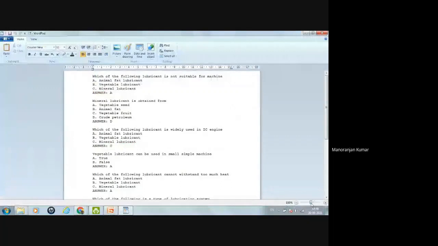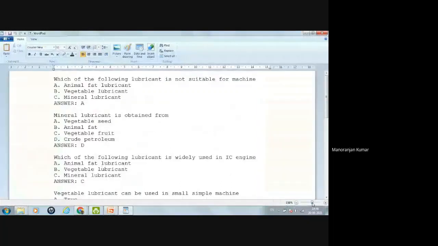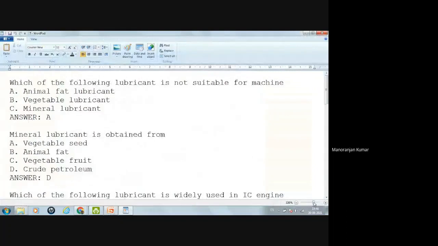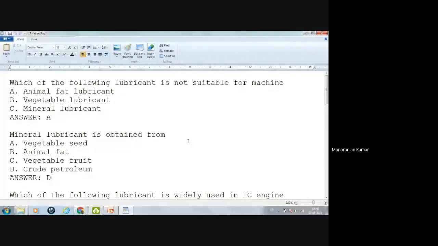Now the first question is, which of the following lubricants is not suitable for a machine? Animal fat lubricant, vegetable lubricant, and mineral lubricant. Which one is not suitable? Obviously the animal fat lubricant is not suitable. Why? Because this animal fat lubricant will not sustain the heat too much.